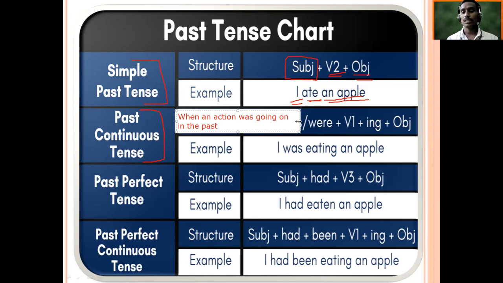We don't know what happened with that action; in fact, it remains incomplete. To describe such things, we use past continuous tense. So let's describe its structure now.